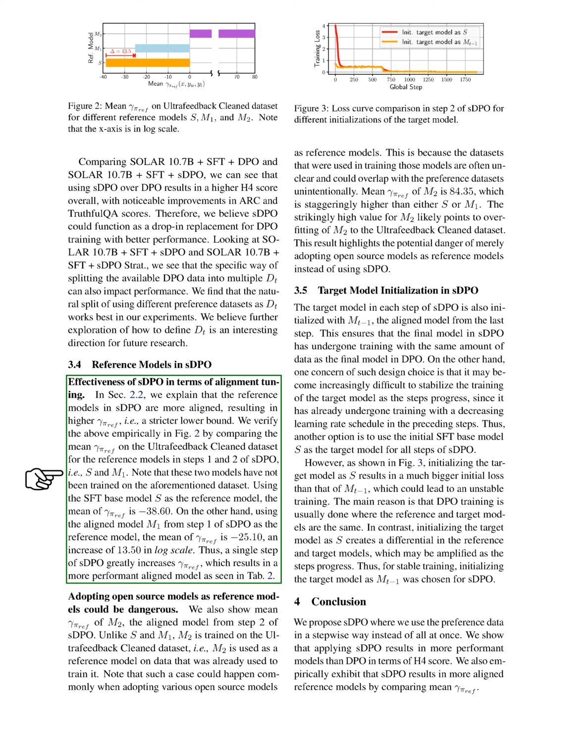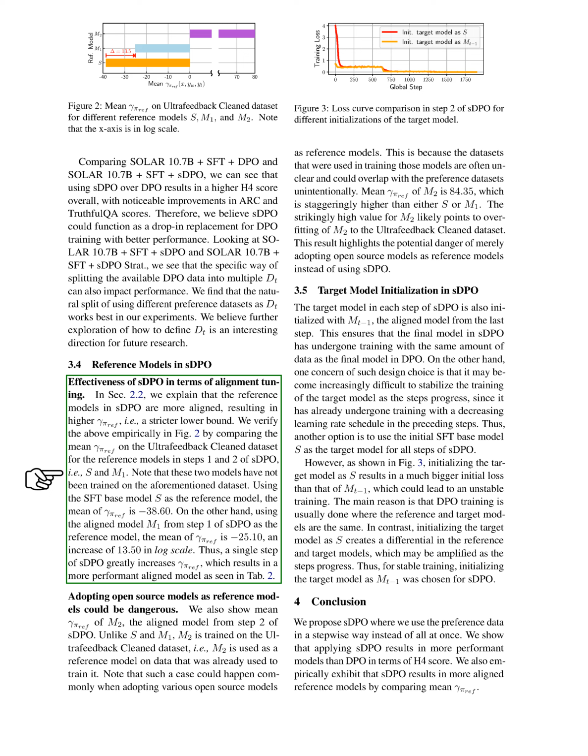The first step reference model, denoted as S, had a mean γ_πref of -38.60, while the aligned model from step 1, denoted as M_1, had a mean γ_πref of -25.10, showing an increase of 13.50 in log scale. This increase indicates that a single step of our method significantly improves alignment, leading to a more effective aligned model.